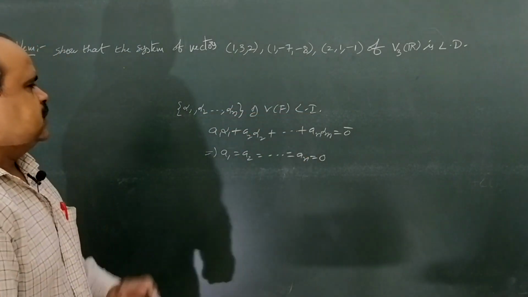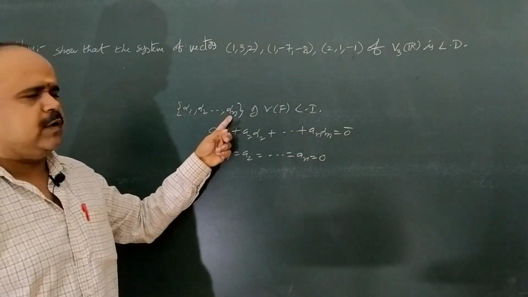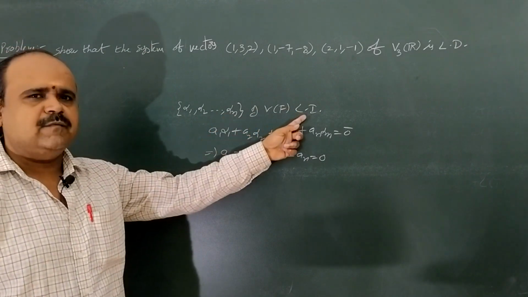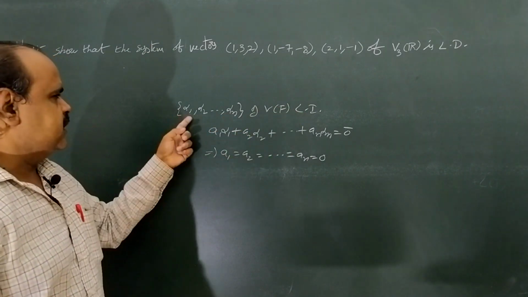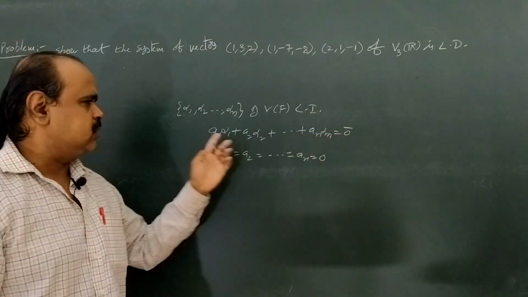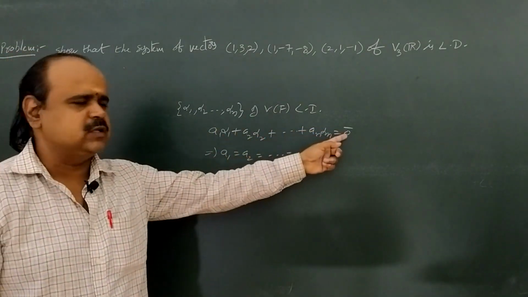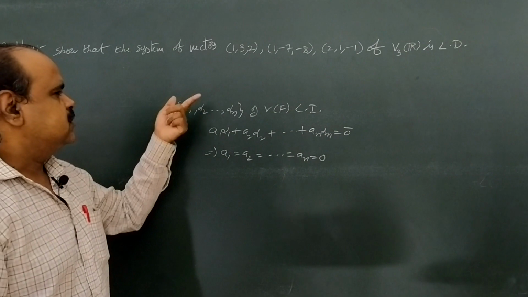That means the vectors are called linearly independent if, when their linear combination is 0, all the scalars included in this linear combination are 0.